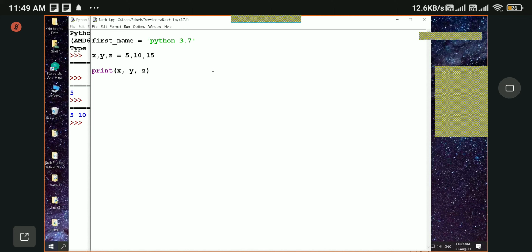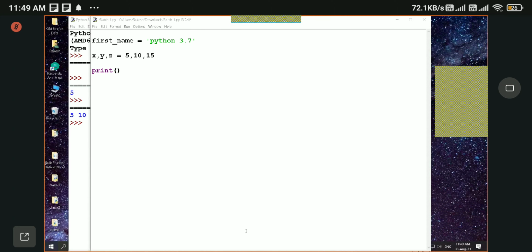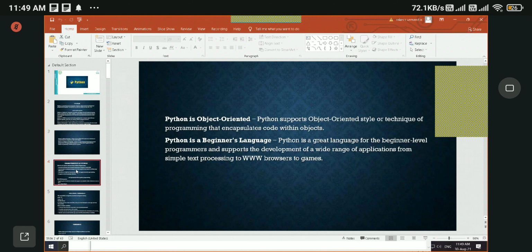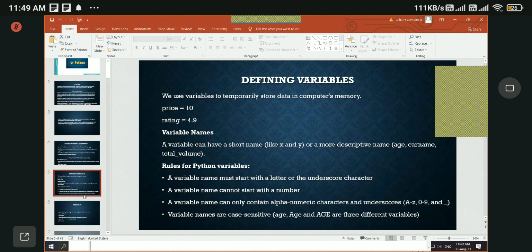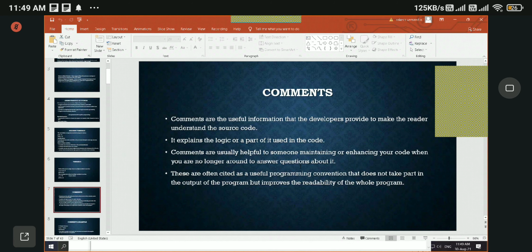The next thing that I want to cover is comments. So let us see some comments here. So what is a comment? Comments are useful information that the developers provide to make the reader understand the source code.